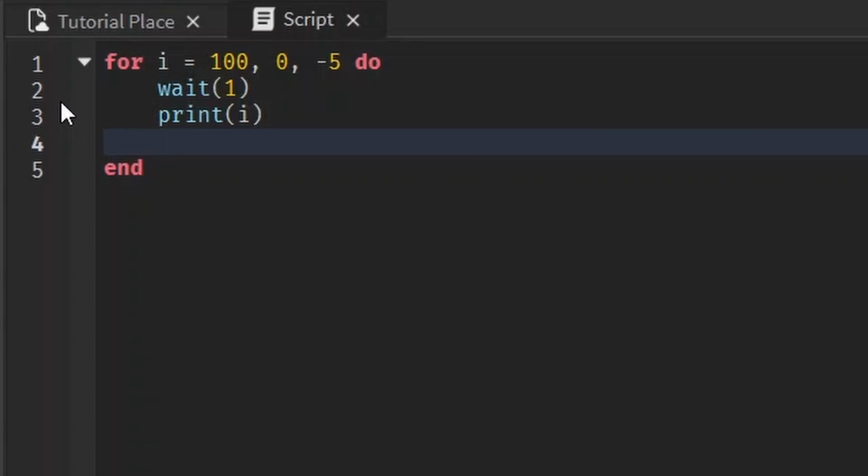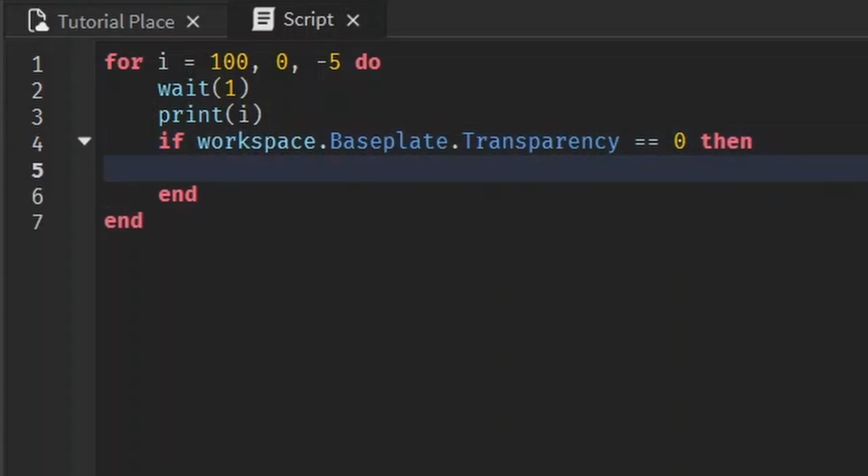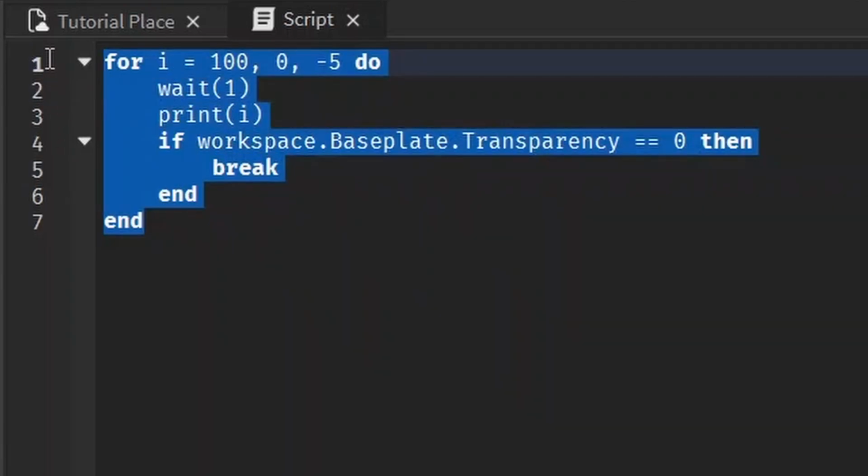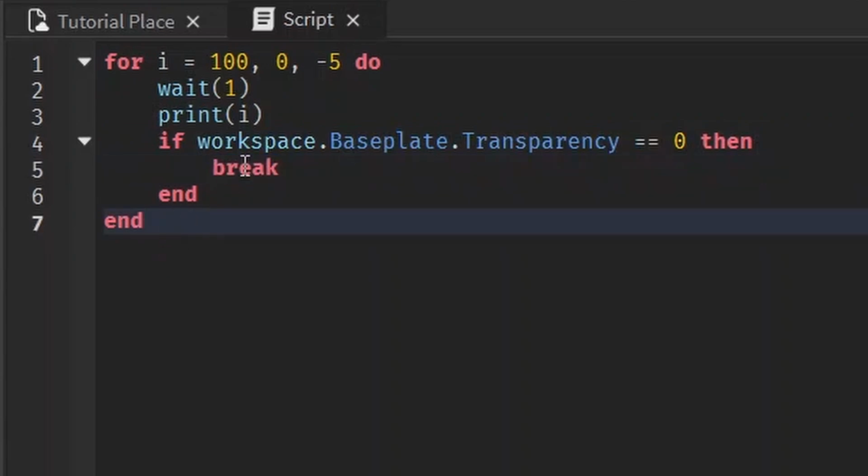Something you can do with loops is end them prematurely. For example, if you want to stop this loop whenever baseplate transparency is equal to 0, we can write an if statement: if workspace.baseplate.transparency is equal to 0, then the way we end the loop early is break. Basically, break leaves whatever loop it's inside of. In this case, it's all encased in this for loop, even the if statement. Then it will stop the for loop early, no matter if the i value has reached its end goal or not, and the script will move on with whatever else is later in the script.